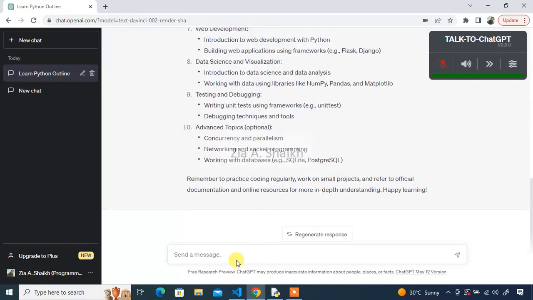Has it understood? Huh? No? Let me ask it again. Please tell me, as I'm going to start learning Python, what are the areas where I can use Python or what are the advantages of learning Python?